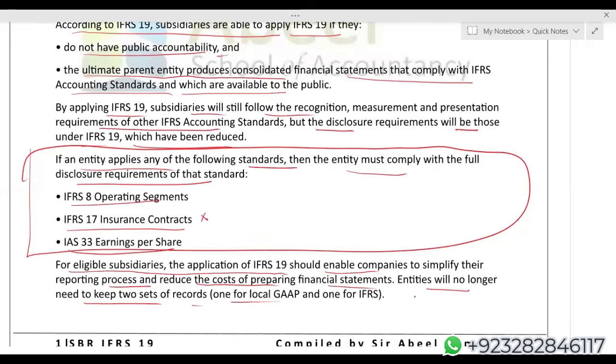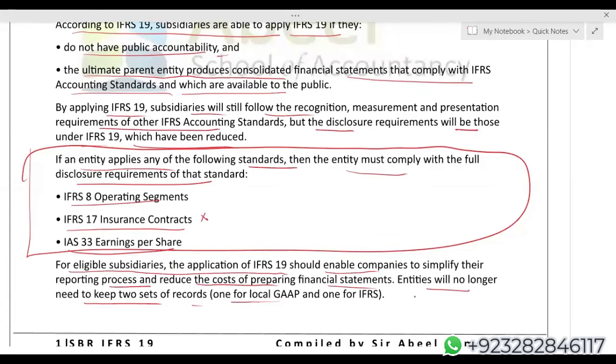So from here onwards, when you say that a transaction impact will go to the statement of P&L, you have to mention which category as well, because the biggest impact which IFRS 18 is having is on P&L.